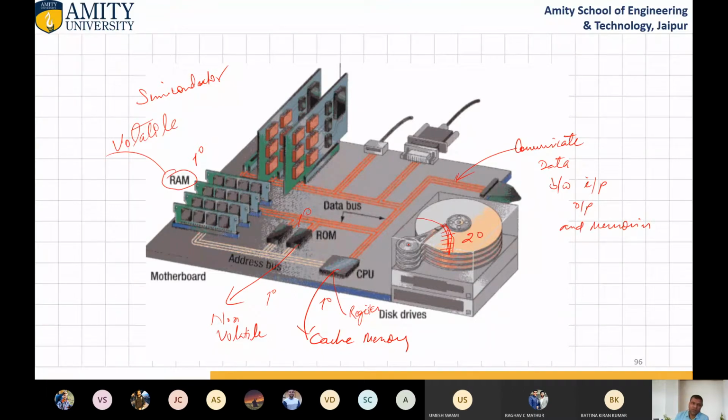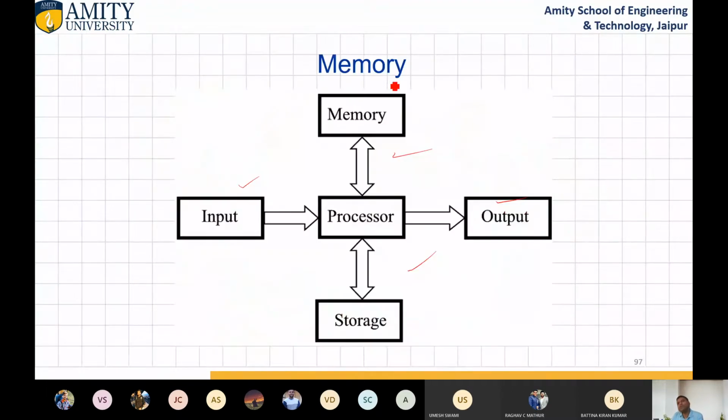Okay, so let us now start. So this diagram is very familiar to you. This is memory, storage, processor, and this processor includes control unit and arithmetic and logical unit, input and output. So this is the von Neumann architecture diagram. Okay, so in this architecture diagram we can see our memory system and storage. Here you can clearly see that memory is written differently and storage is written differently. Agree or not? So whenever we are talking about memory, it is primary memory.